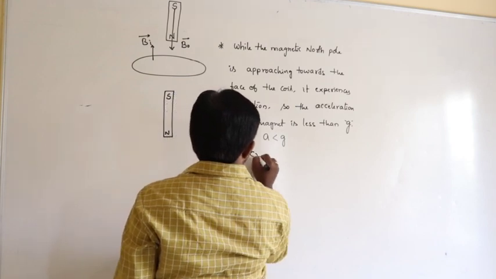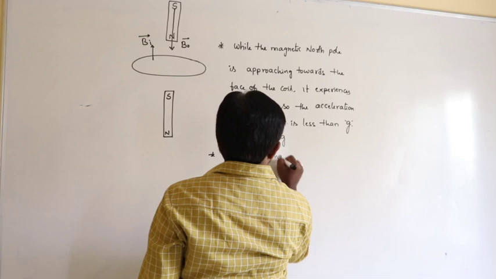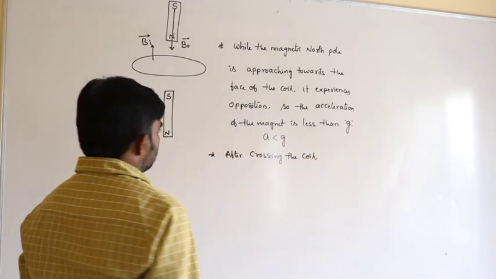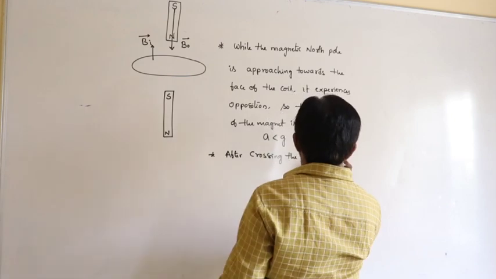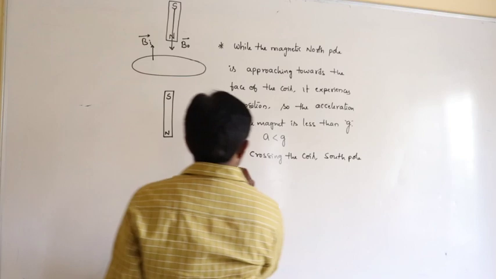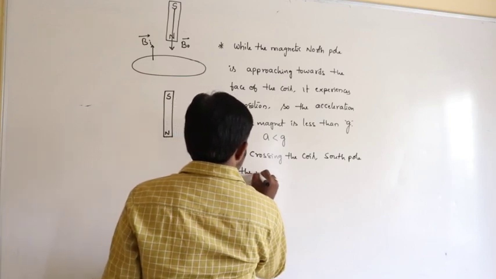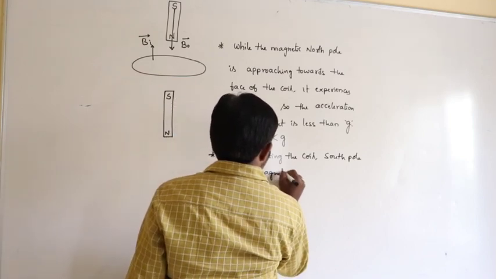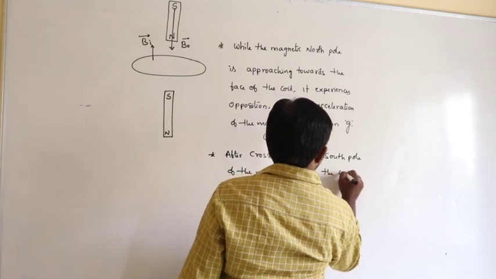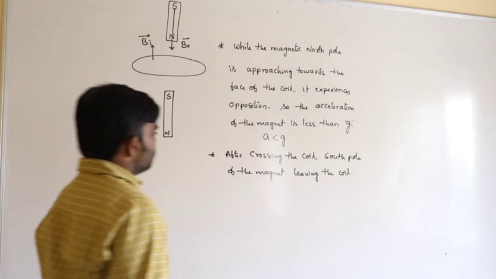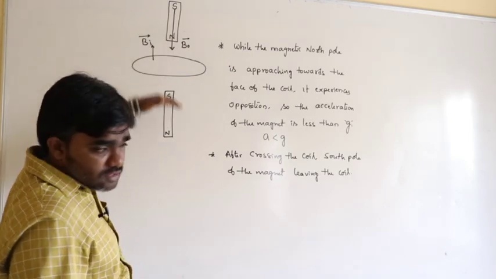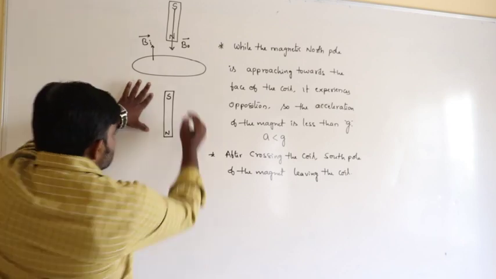After crossing the coil, what is the condition here?